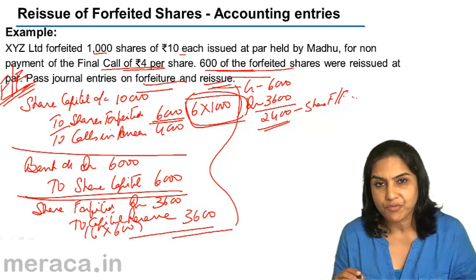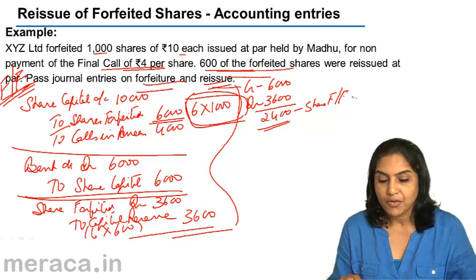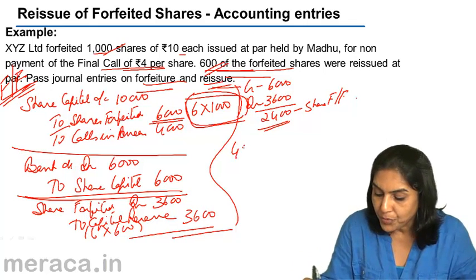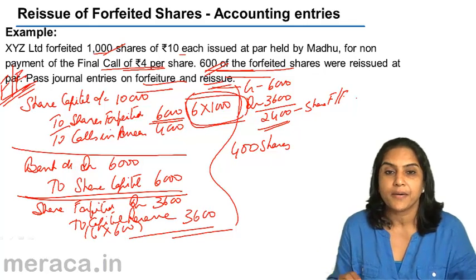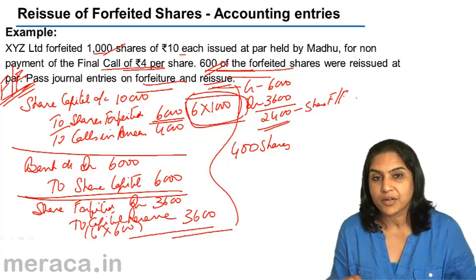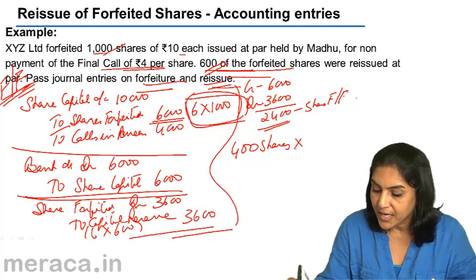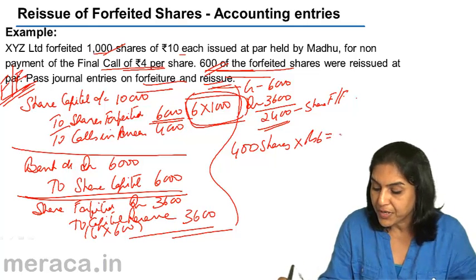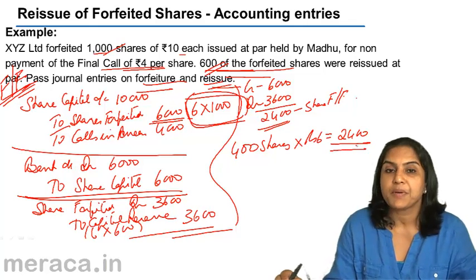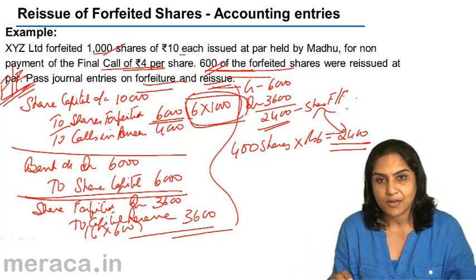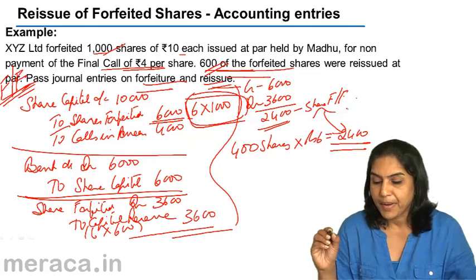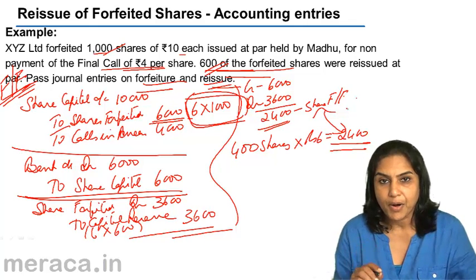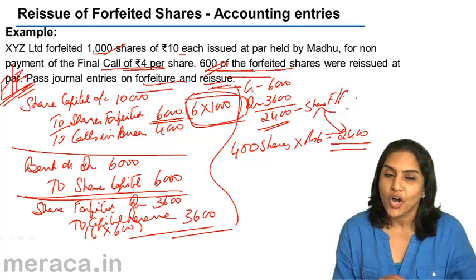How many shares do we have which were forfeited but not reissued? We forfeited 1,000 shares. We reissued 600 shares. Therefore, we have 400 shares which were forfeited but not reissued. 400 shares into rupees 6 per share is the amount of profit. 2,400 should be the balance in the shares forfeited account. So the balance in the shares forfeited account at any point in time should represent the amount received on shares forfeited but not reissued.